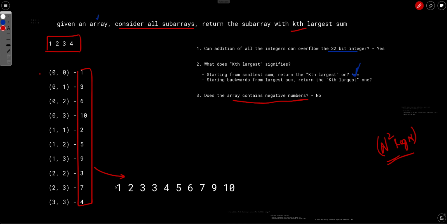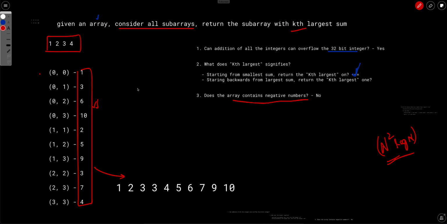This points us to a very standard method called prefix sum. If we have prefix sums, then we can calculate the sum of any subarray in constant time. So that's the first point. But what will we do with the prefix sum? We can calculate prefix sums, but we have to find the kth largest, and for that we need either this entire set, otherwise we can't do much with prefix sums.